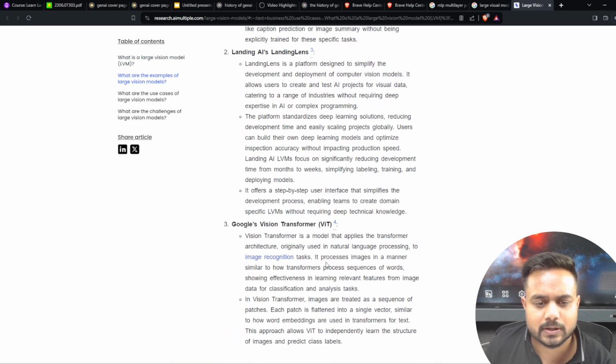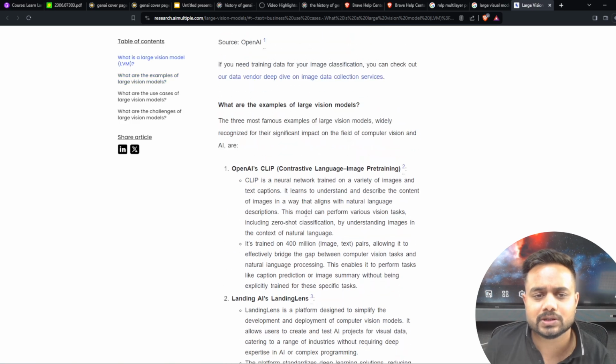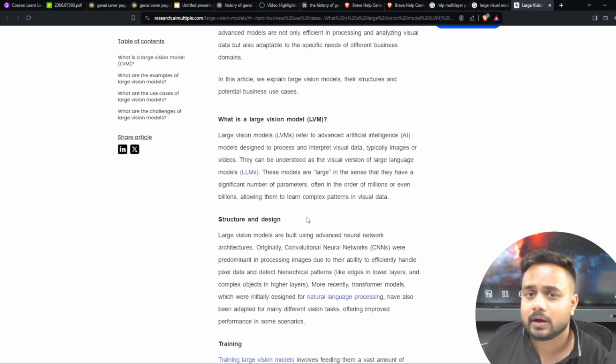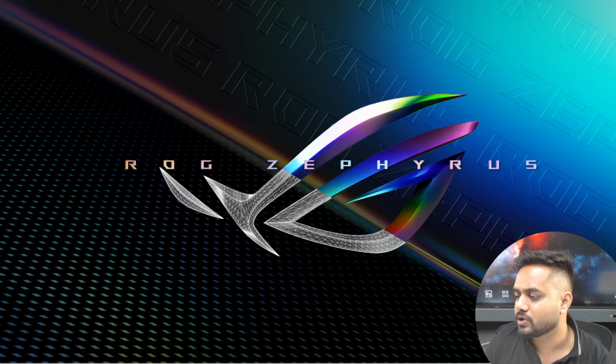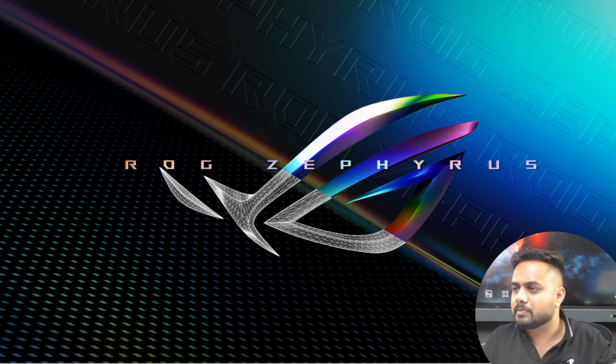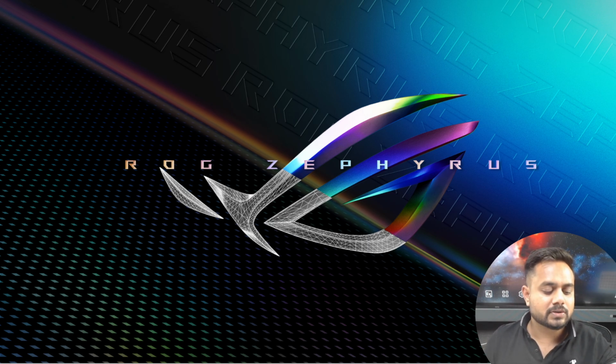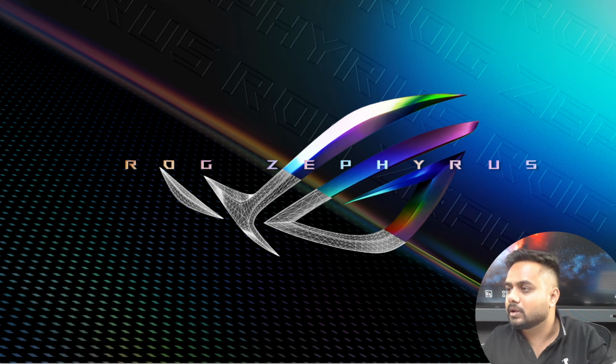So here guys, you can see Google Vision Transformer. I will come to this Vision Transformer and all, don't worry. And here this is the large language model. Okay, wait guys, let me check once with the large language model if I can find something for all of you. Okay, large image model. So yes guys, here you can see this is the website, papers with code. Actually this papers with code, let me show you, then I think you will get a clear cut idea.